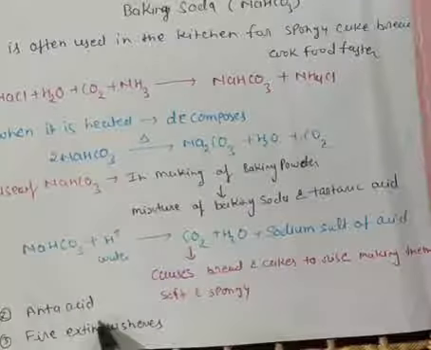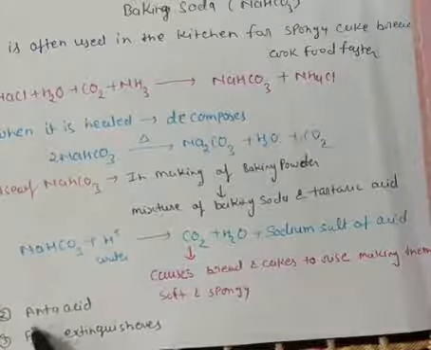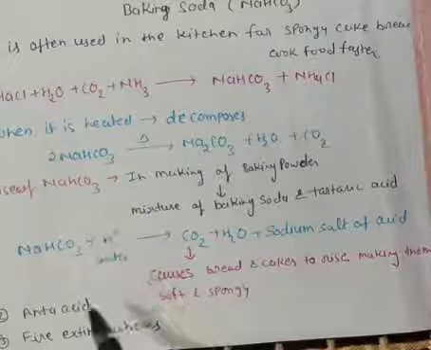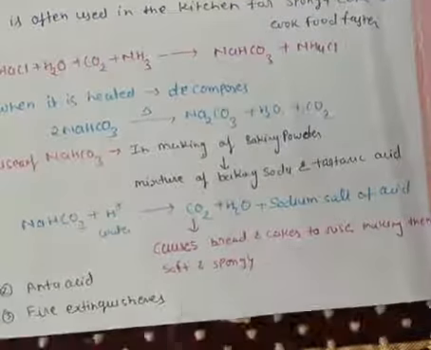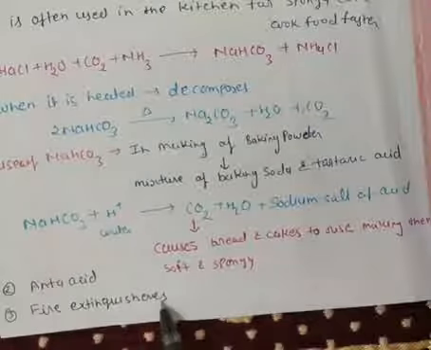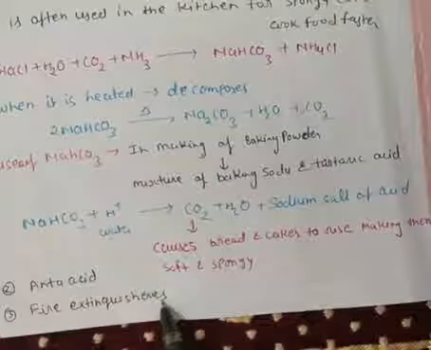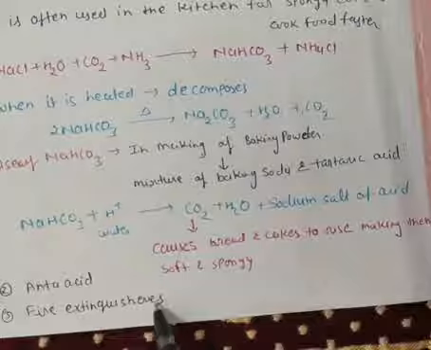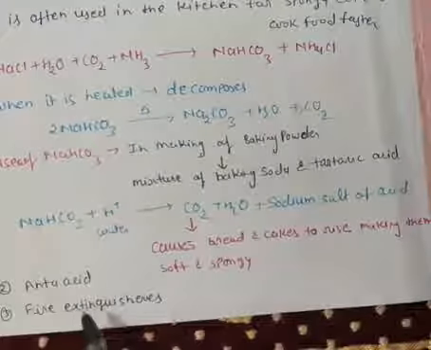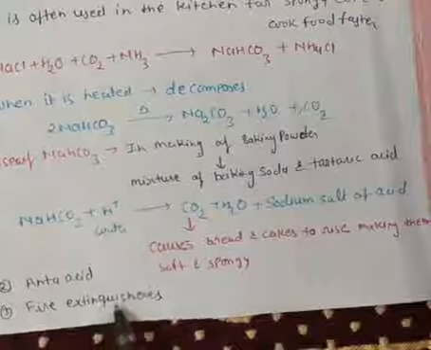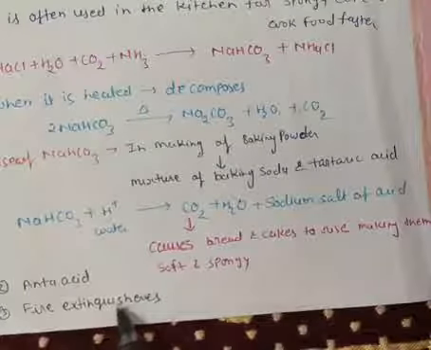To stop that, we take an antacid, which is sodium bicarbonate, in the form of ENO, gas soda, and so many things. It is also used in fire extinguishers. If there is any fire, we use sodium bicarbonate mixed with carbon tetrachloride as a fire extinguisher.